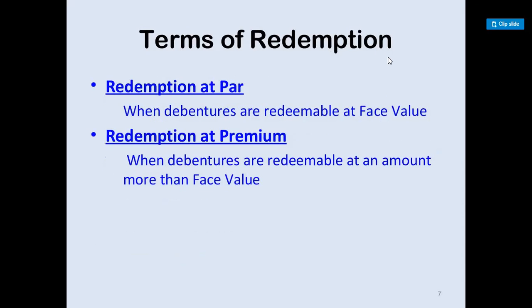Redemption at par. Redemption is a process when the company takes back the debenture holding rights and pays back their amount. So redemption at par means when the debentures are redeemable at the same value as the face value. Redemption at premium means when the debentures are redeemable at an amount greater than the face value.